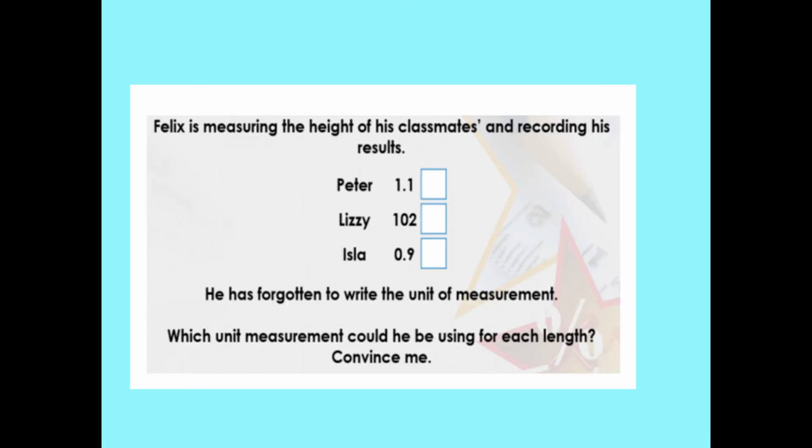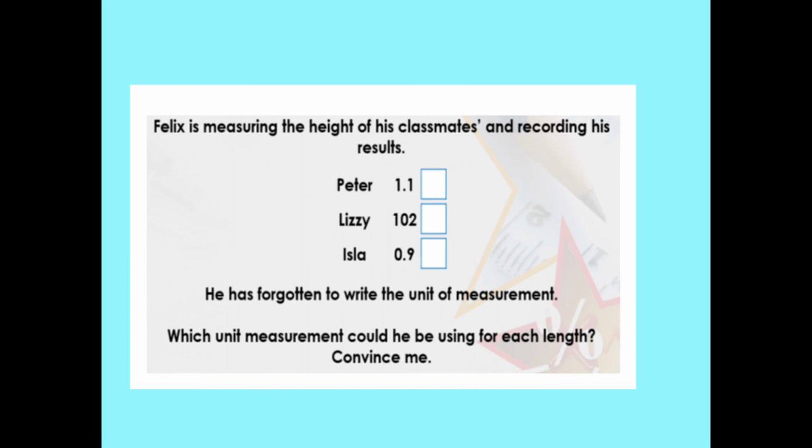Okay. Felix is measuring the height of his classmates and recording his result. However, silly Felix has forgotten to write the unit of measurement. Which unit of measurement could he use for each length? If you think about the height of a child, 1.1 what? Is it going to be millimetres, centimetres, metres?